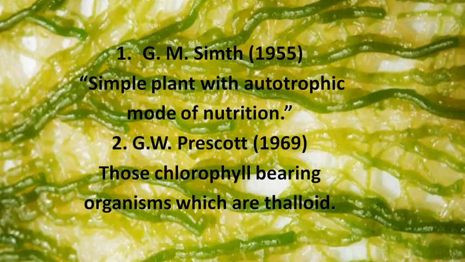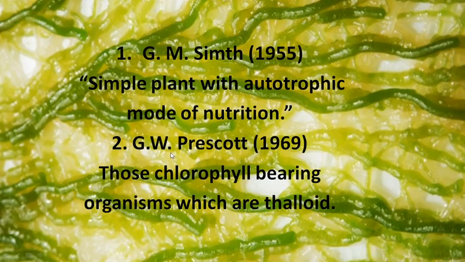It is very difficult to give a precise definition of algae, as the group includes plants of varied nature. I am focusing here on two definitions. The first definition, according to G. M. Smith in 1955, defines algae as simple plants with autotrophic mode of nutrition.